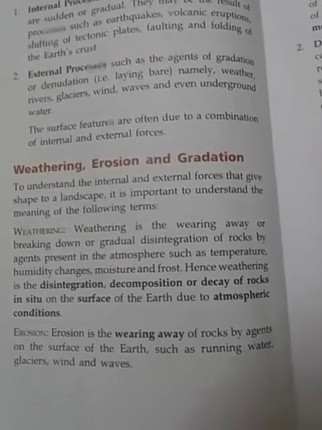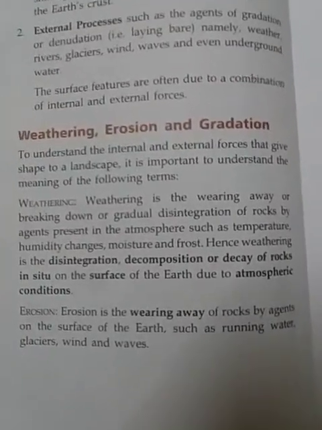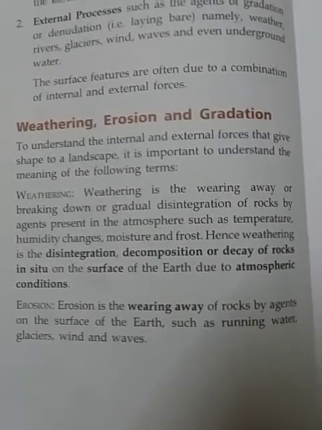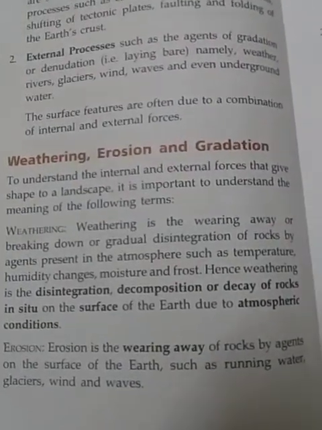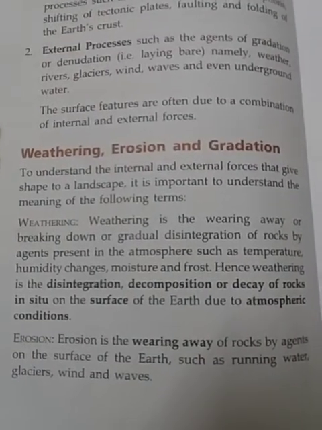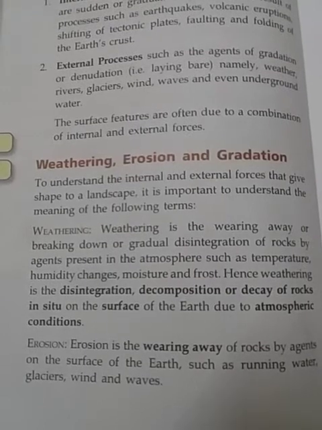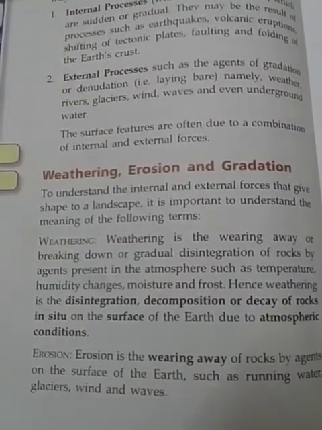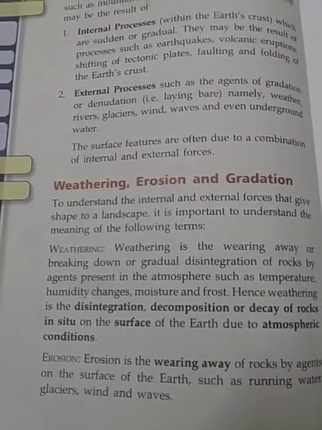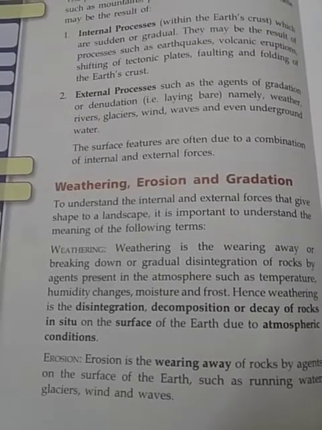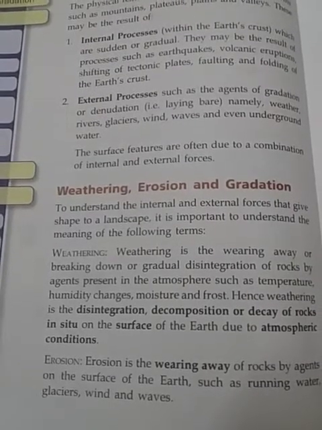So erosion is a process in which the weathered material is transported or carried from one place to another by the agents such as running water, glaciers, wind, waves, etc. Now students, I will tell you the main differences between weathering and erosion. So weathering means the disintegration and decomposition of rock without any significant transportation of the resultant product. And erosion is the loosening and carrying away of rock debris by moving agents from one place to another.